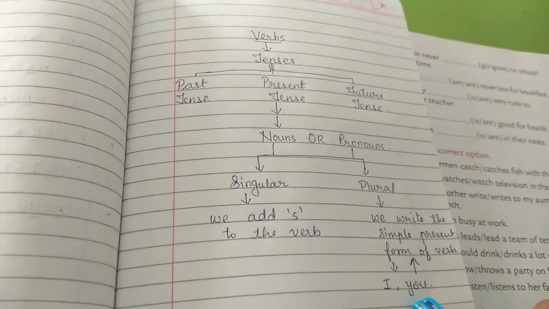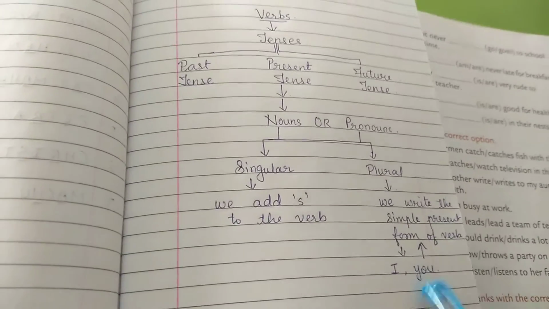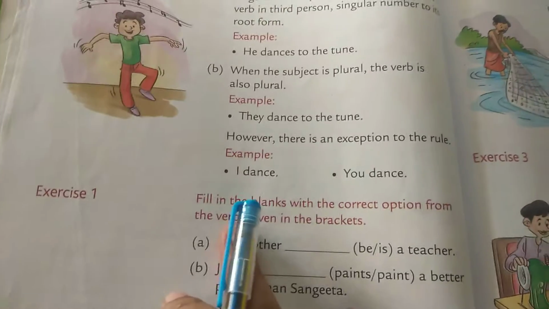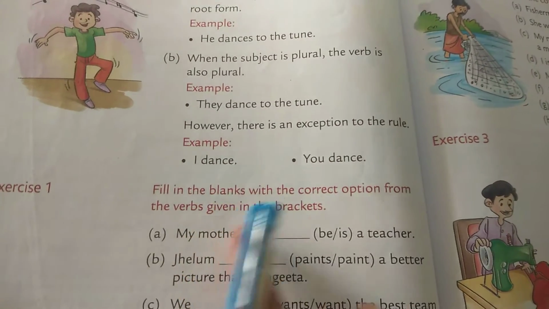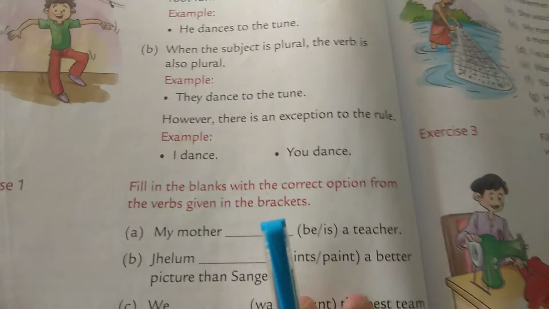Okay. So I hope with this you have understood the concept. So let us move further with the exercise, which is on page number 52. Fill in the blanks with the correct option from the verbs given in the brackets. Now here you have to fill in the blanks with the correct option.